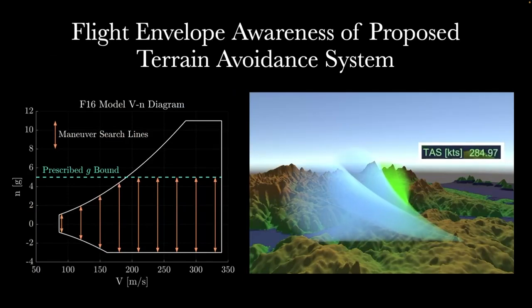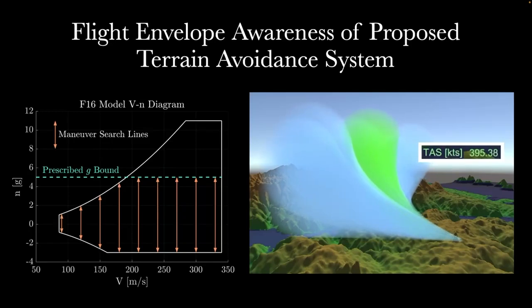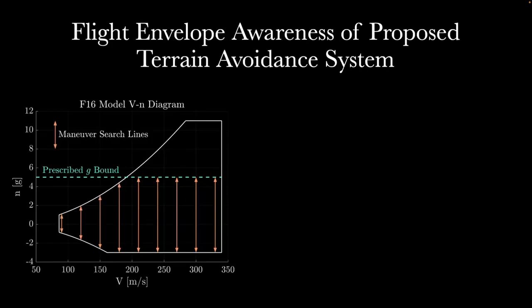A critical feature of our system is its flight envelope awareness. A single fixed maneuver like a 5G pull-up is not always feasible and can be dangerous. As the VN diagram illustrates, at low airspeeds, a high G command can either exceed aerodynamic constraints and cause a stall, or cannot be tracked. Our framework prevents this. By design, we select dynamically feasible maneuvers by validating them before and after propagation. The system actively filters the maneuver library based on the VN diagram's load factor limits for the current airspeed.